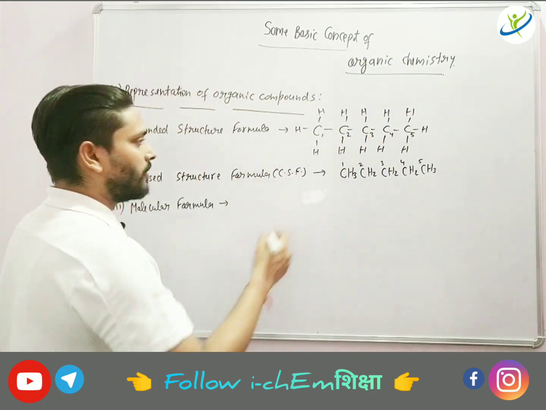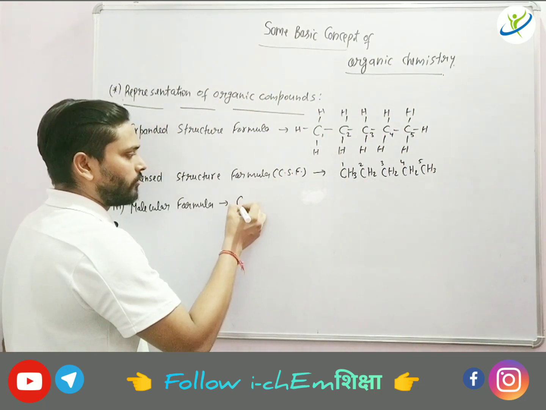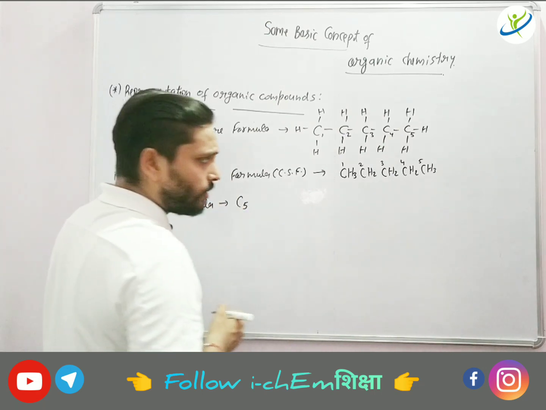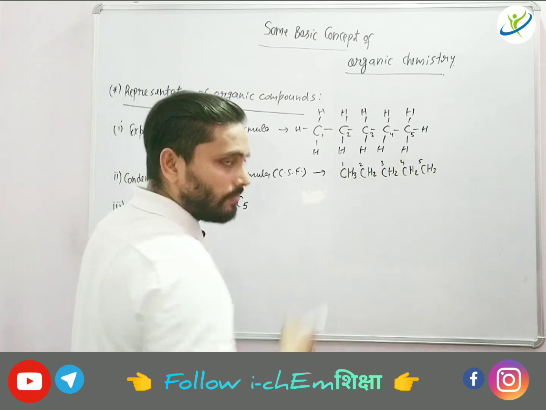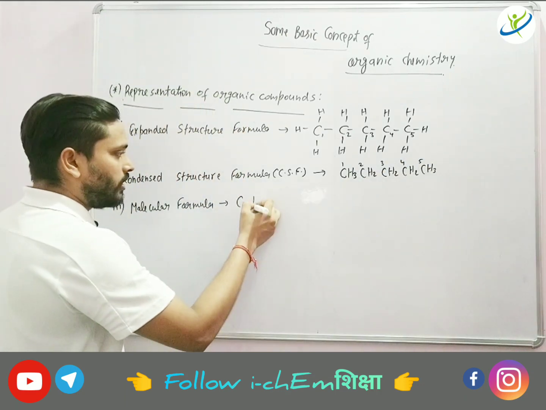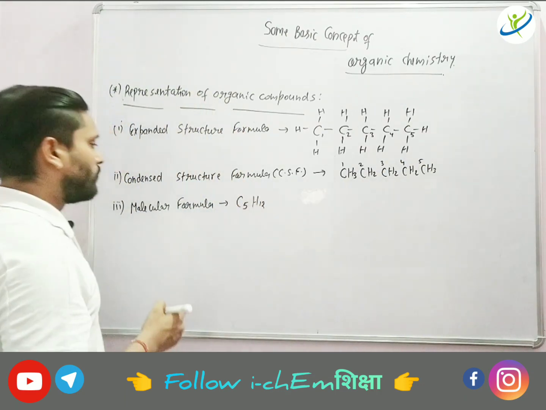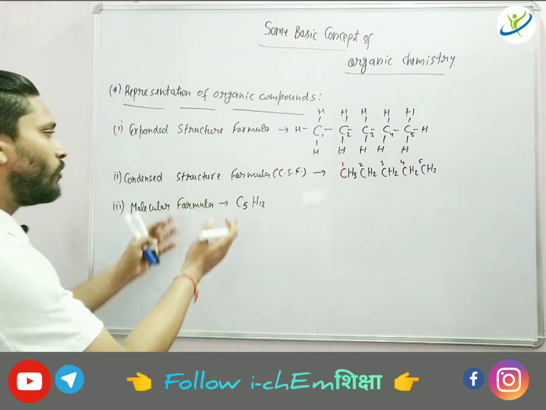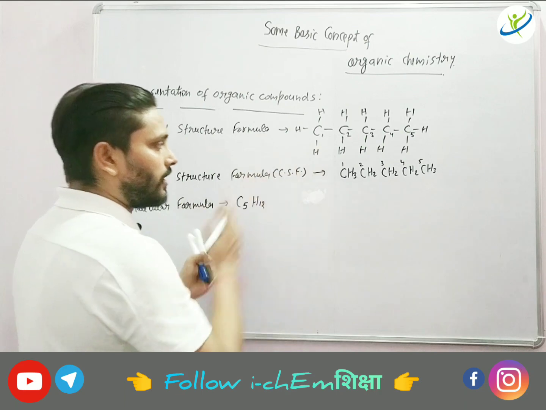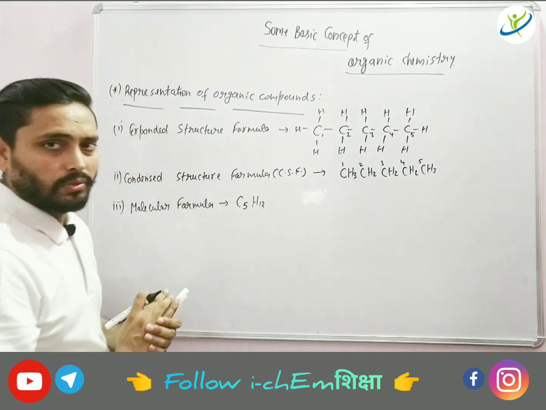How many carbons are there? 4 carbons, sorry, 5 carbons. How many hydrogens? 3, 5, 7, 9, 12. So C5H12. This is the molecular formula of the compound. You will not be able to get an idea of how the bonds are arranged from this particular molecular formula.